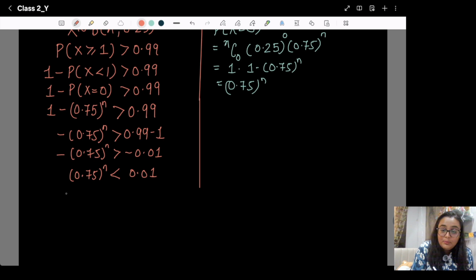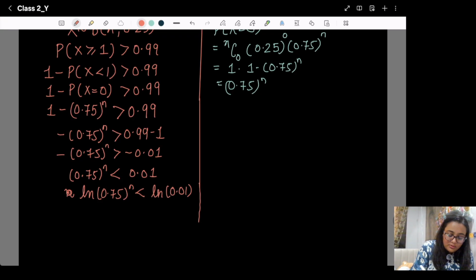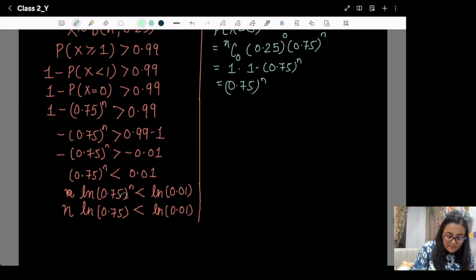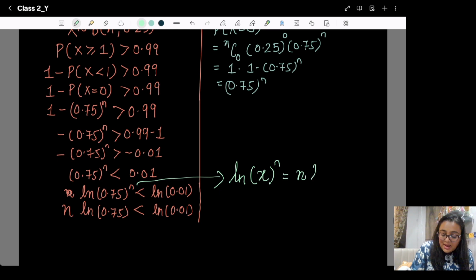So taking ln on both sides, it will be ln 0.75 raised to N less than ln 0.01. Now we will apply the property that ln x raised to N is nothing but N ln x.